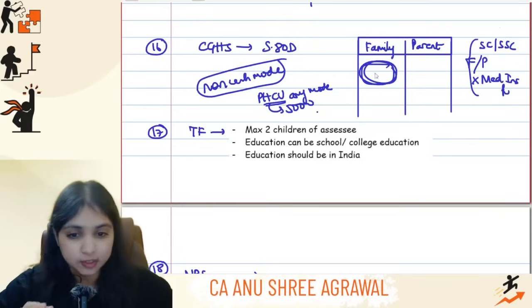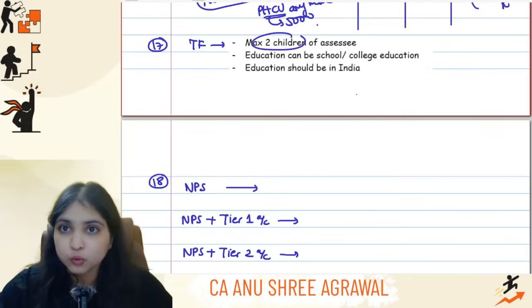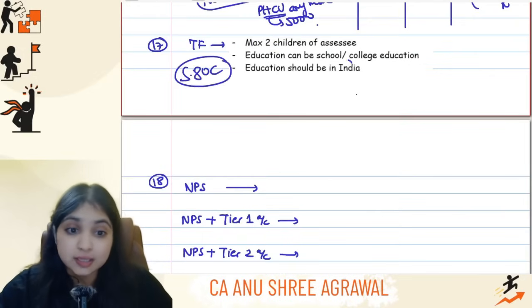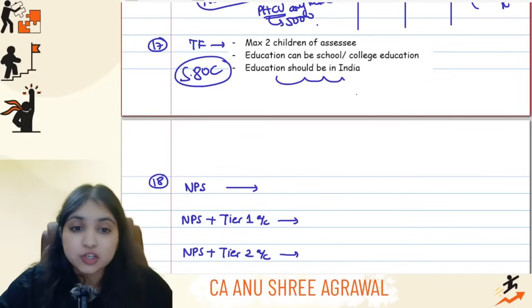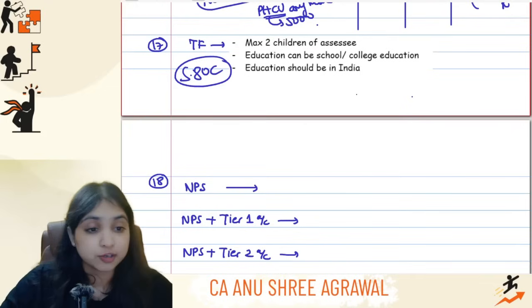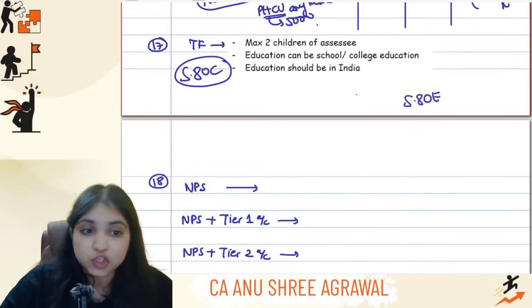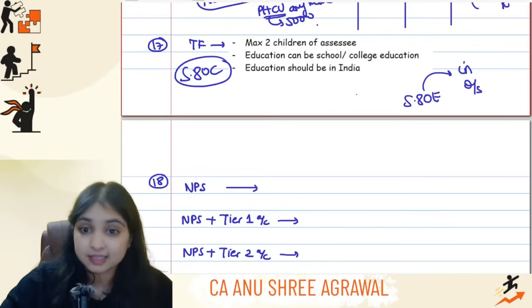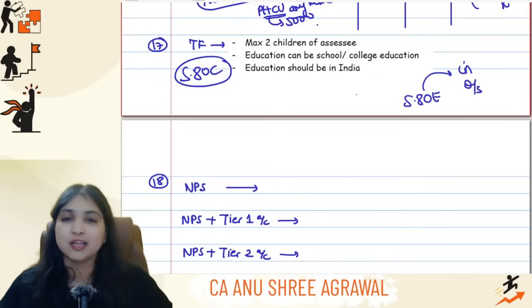Okay, then tuition fees, maximum for 2 children only guys. Under section 80C you will allow it, provided the education is in India. It can be school education or college education, doesn't matter, but the education has to be in India, maximum only for 2 children. See section 80E education loan. In education loan, the education can be in India or outside India, doesn't matter, but for tuition fees, education has to be in India only.